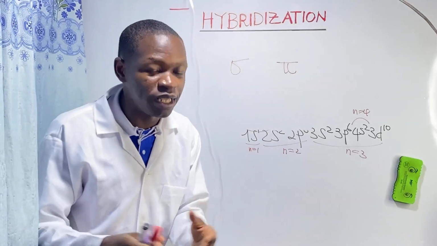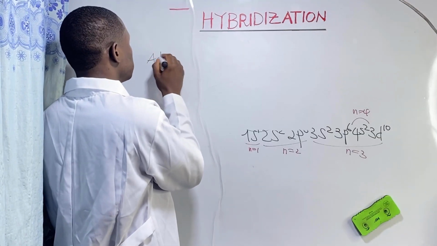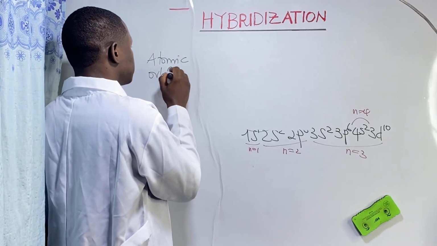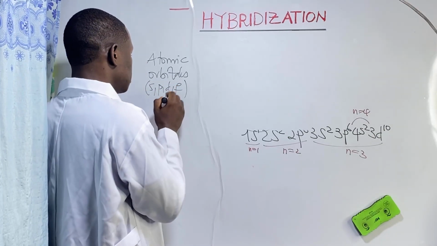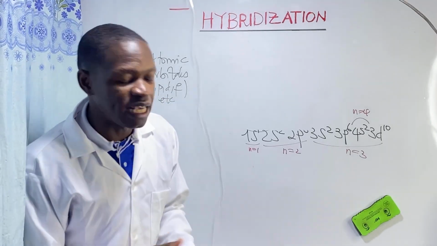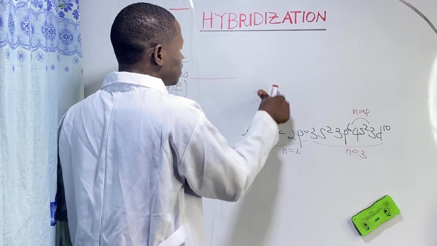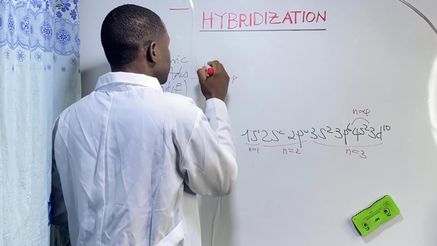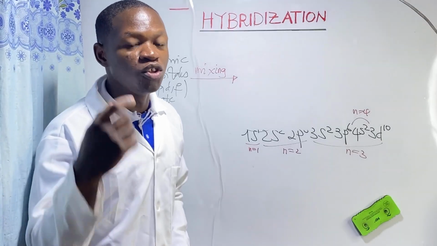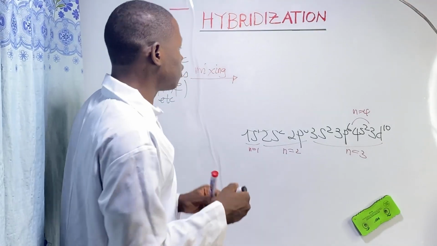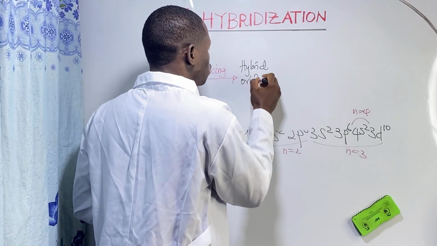When atomic orbitals, the pure ones, the s, the p, the d, the f, mix randomly, they form new molecular orbitals called hybrid orbitals. And what is a major feature of hybrid orbitals?